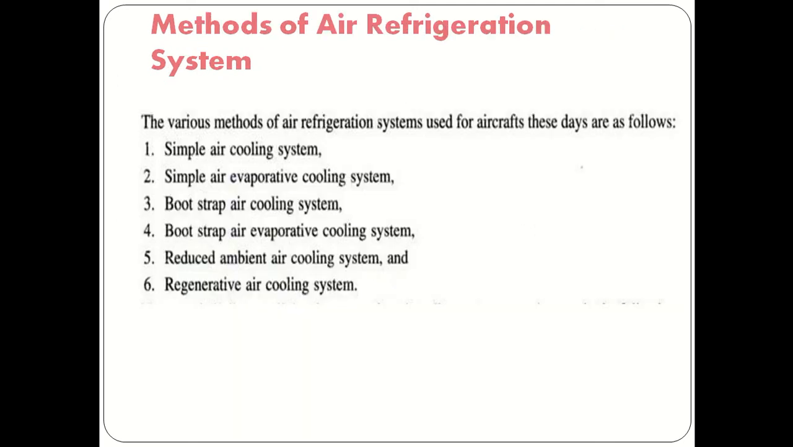Now next one, the methods of air refrigeration system. So depending upon several devices and systems, these different methods are used for air refrigeration system. Out of that, first one is the simple air cooling system, second is simple air evaporative cooling system, then bootstrap air cooling system, then bootstrap air evaporative cooling system, and then reduced ambient air cooling system, and last one is regenerative air cooling system. Now we'll see one by one.